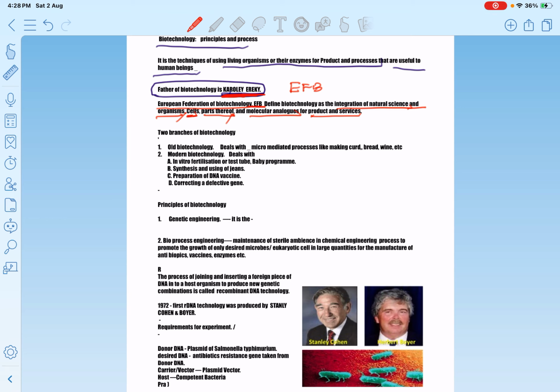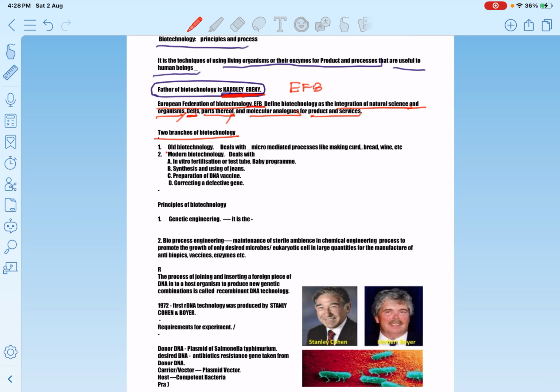Biotechnology is the integration of natural science and organisms, cells, parts thereof, and molecular analogues for products and services. Karoly Ereky is the father of biotechnology. Okay, now we have to discuss the two branches of biotechnology.